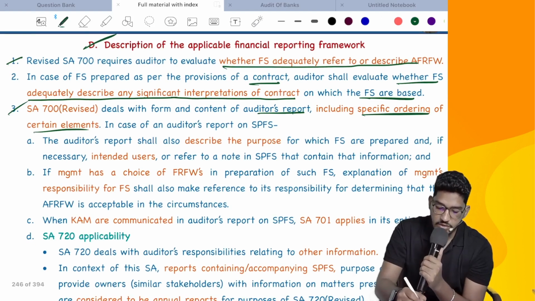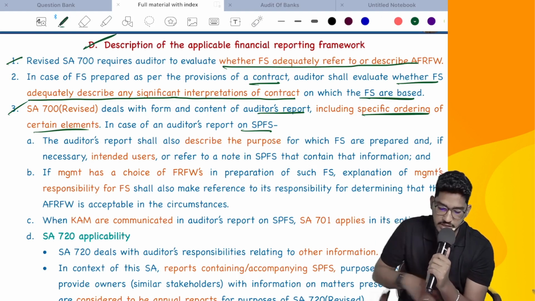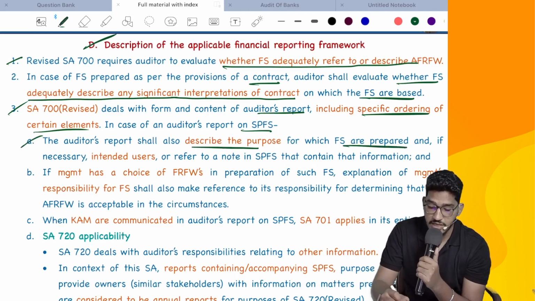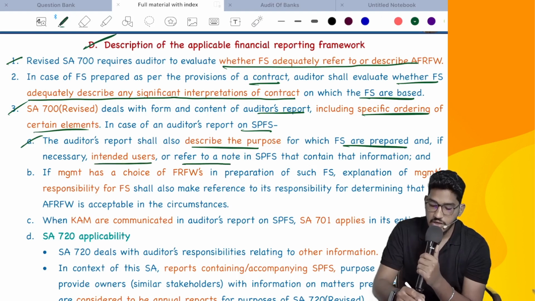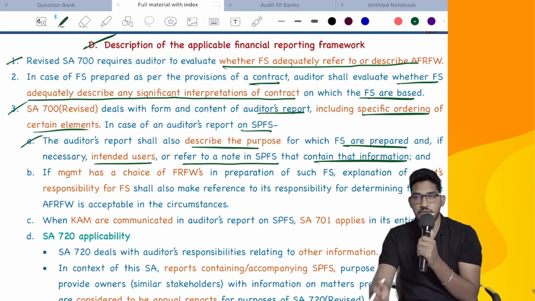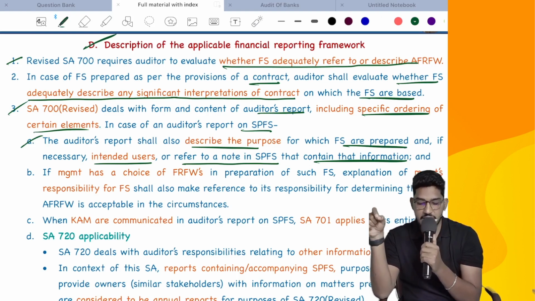In the case of an auditor's report on special purpose financial statements, when it comes to reporting, some special points they are trying to say. The auditor's report shall also describe the purpose for which financial statements are prepared and, if necessary, intended users, or refer to a note in the special purpose financial statements that contains that information. In your audit report, if you feel it necessary, in the case of special purpose financial statements, you can say that financial statements are prepared as per a special purpose framework, who are its intended users, or even you can give a reference to a note number.